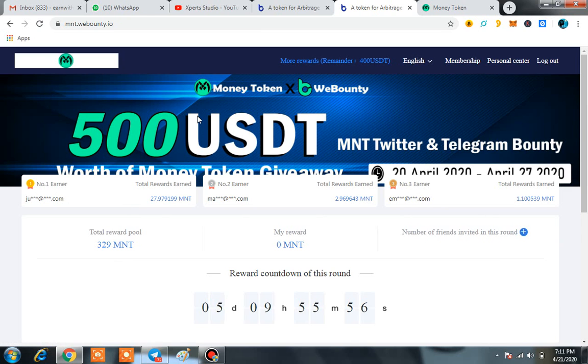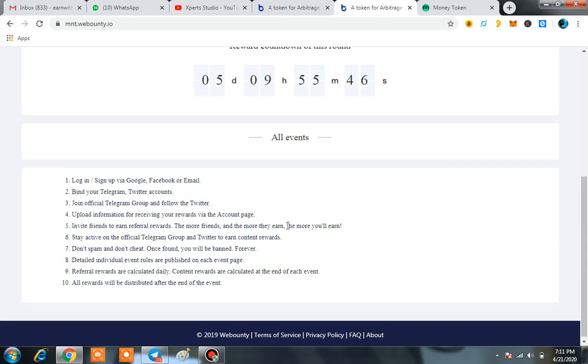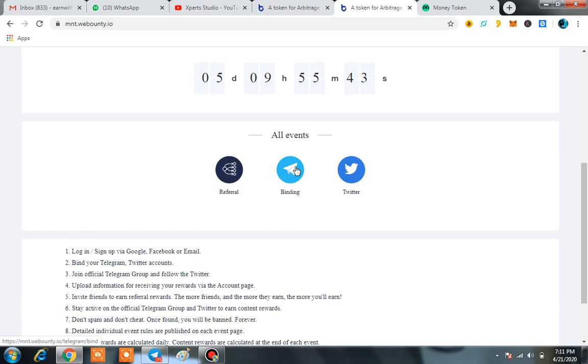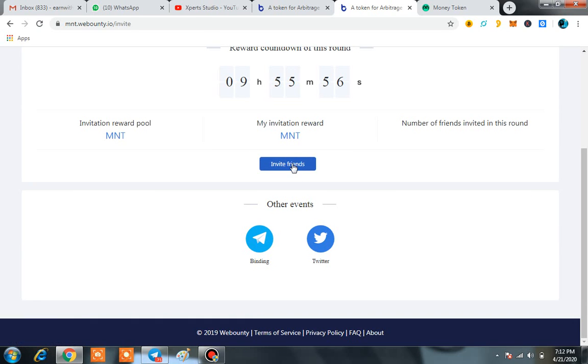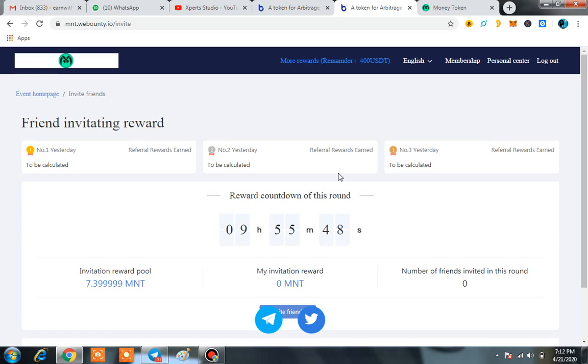After clicking on the event homepage, you will find such a great option. You just have to click on join now, and it is entirely easy. You just have to enter a simple code in their Telegram, and then after binding your Telegram with the V bounty, you have to use your own referral link, and also you can follow them. Here you just have to click on invite friends, and here comes your entire referral link. Secondly, you can also follow them on Twitter, so you will definitely get a number of MNT tokens directly in your personal MyEtherWallet address. That is the whole theme regarding the bounty.